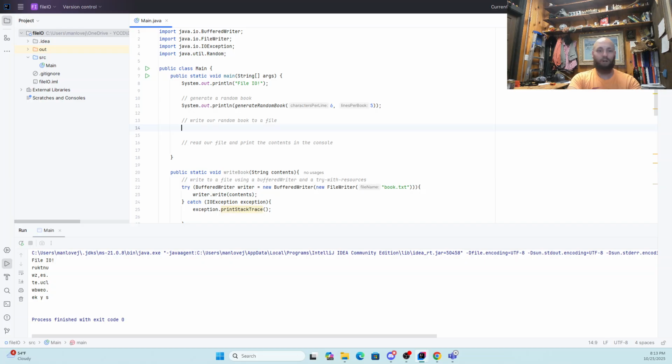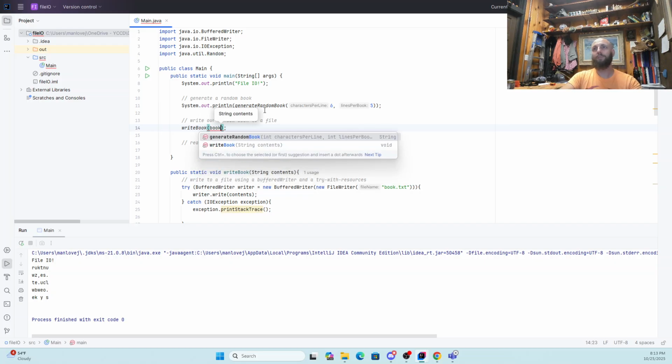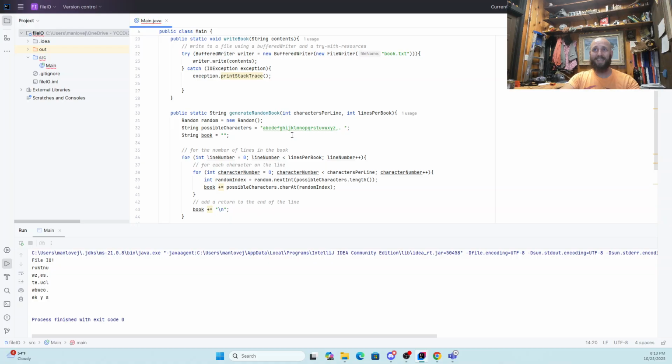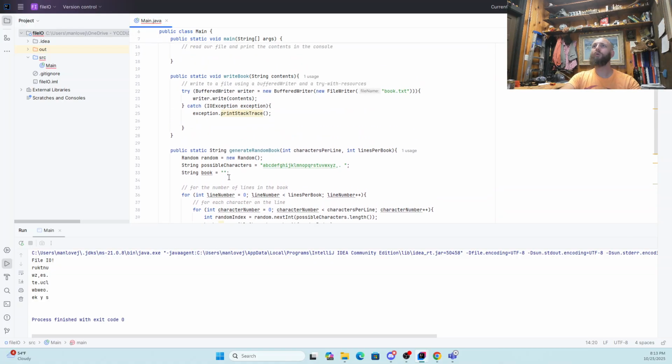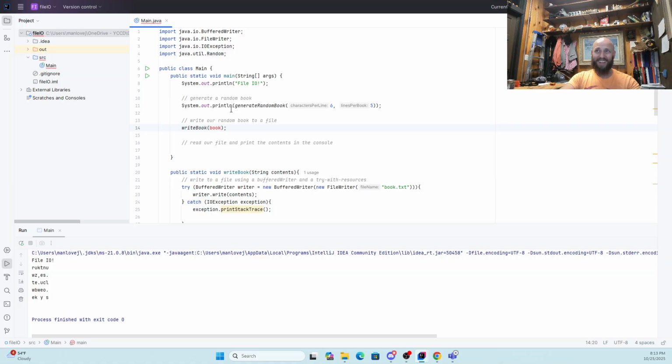So let's establish that we need to call that method. So we're going to call writeBook, and we need to write it on some contents. So I want to write my string called book. But book, remember, exists in this method. So I need to get that book back. So what I'm going to do is instead of printing this out, let's make a string that we're going to call book. It's going to be the result of calling the generate random book method. And then we're going to write that book.